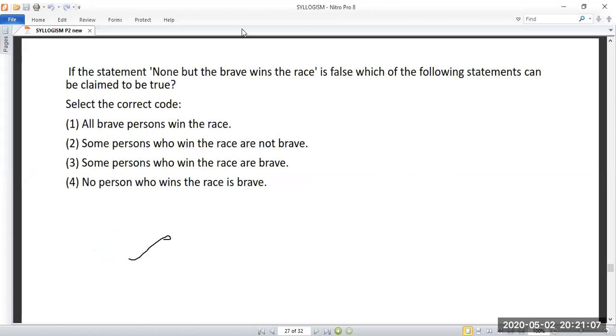So I was telling you one thing: none but the brave wins the race. If you take such a type of question, what will our mind think? We will go and solve it as the 'no' form. What will we directly do? None. So we'll do it like this and try to solve the question. But that is not the case. As I already told you, 'none but'. This type of thing is given to confuse all. So what we have to do is